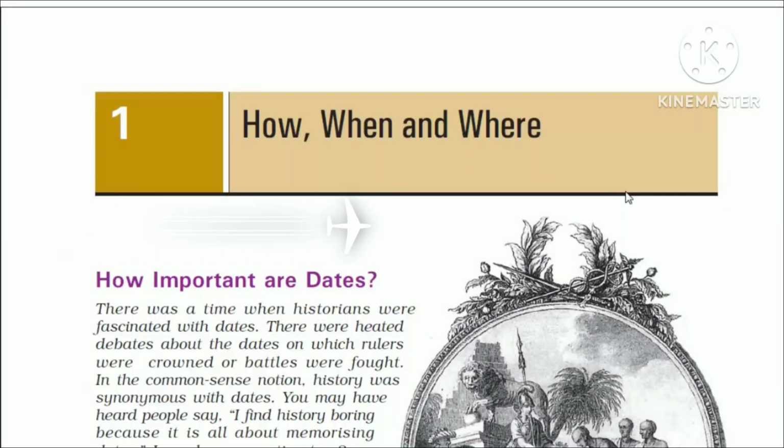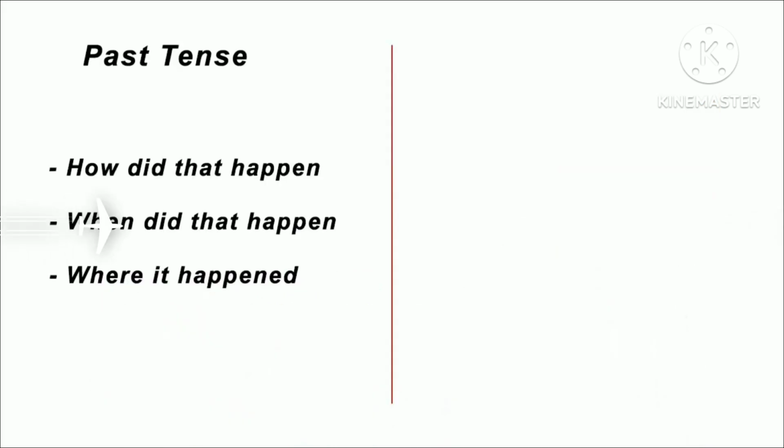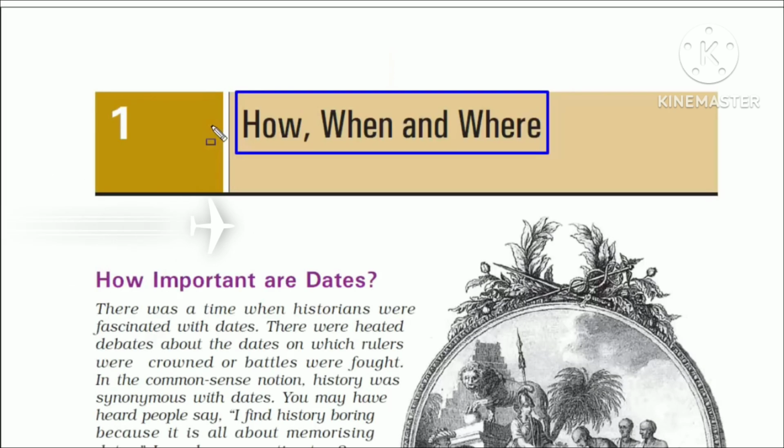History. In this video, we will cover chapter 1, how, when and where. If you look at these three words, how, when and where, these are the primary words associated with history or any past event. For example, how did that happen? When did that happen? And where it happened? These are all past events.